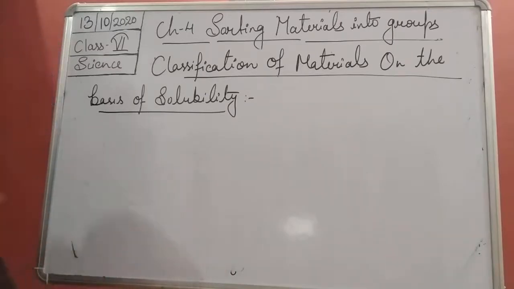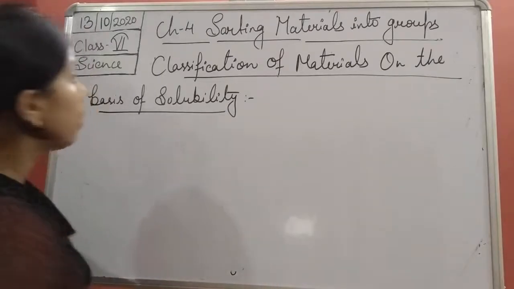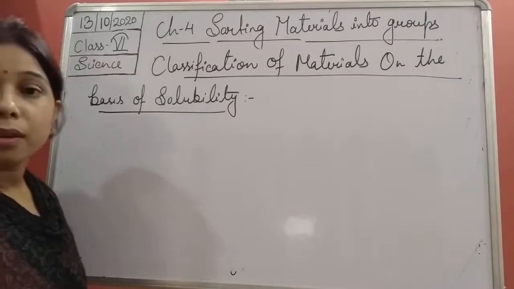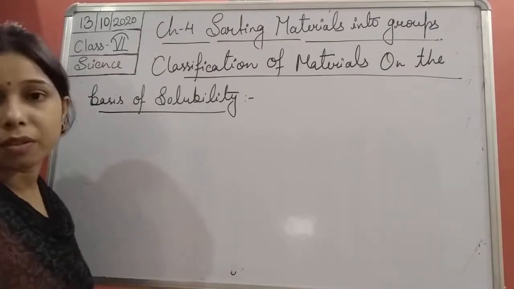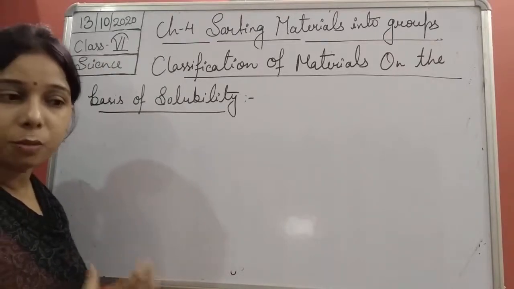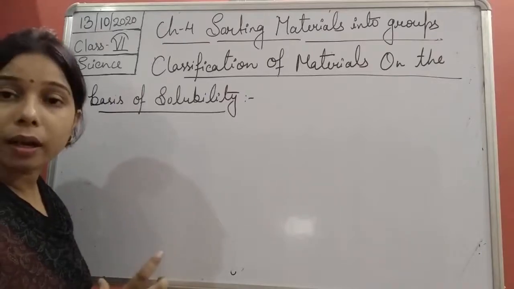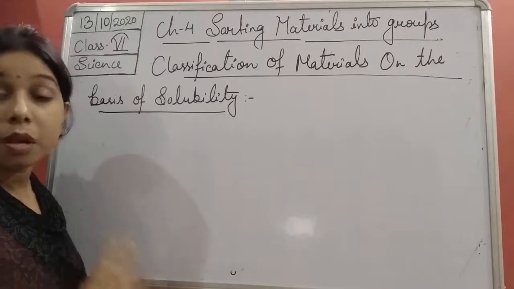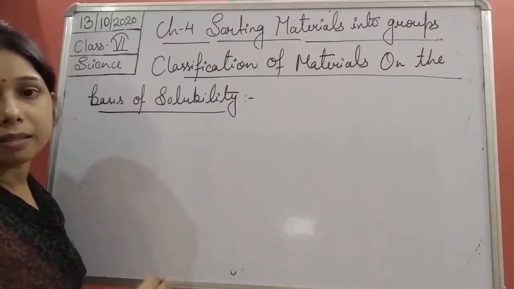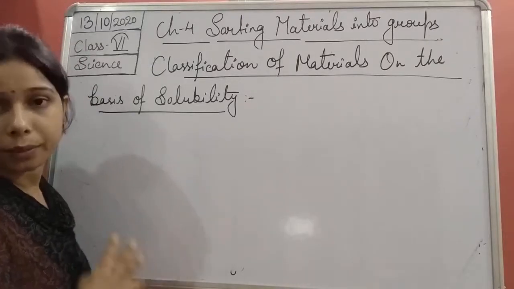Okay, so you see students, classification of material on the basis of the solubility. Now we know that water is a universal solvent. What does that mean? It means that water dissolves mostly all the different kinds of materials in it. But even then there are some materials which are not dissolved in water.